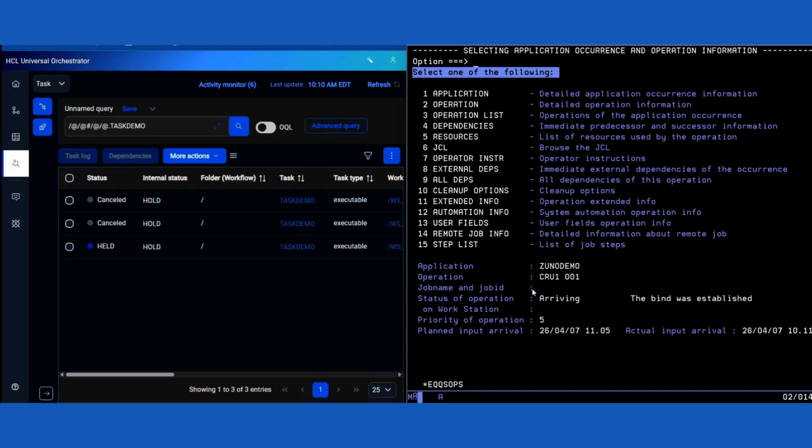After the bind is established, the status of the remote task will be reflected on the status of the local shadow job.